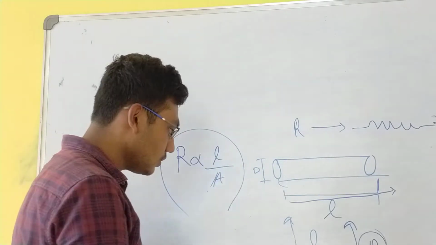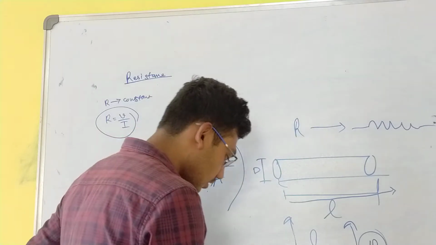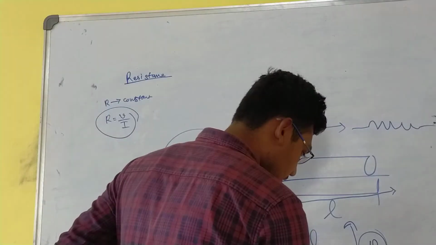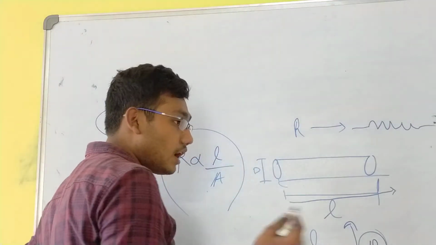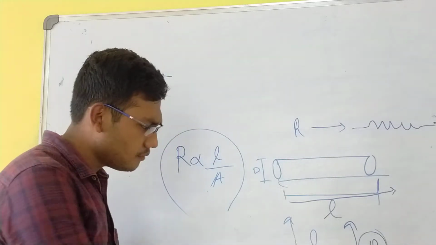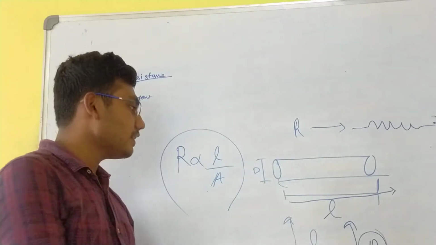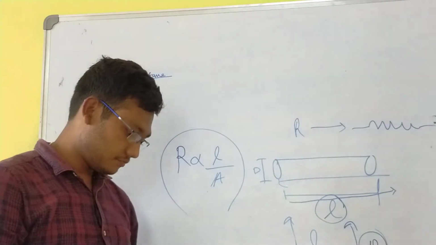Now I increase the span to 2 kilometers. If I ask you to run the same distance, it will take more time. Similarly, if I increase the length of the conductor, the resistance of the conductor is going to be more.